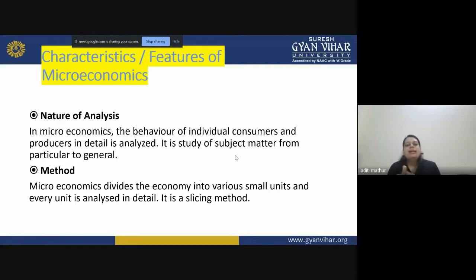Let's take an example. First we divide our economy on the basis of the types of goods. Then we narrow it down to FMCG. Then we narrow it down to beauty products. Then we narrow it down to shampoos. Then we narrow it down to a particular company producing a particular shampoo. In that also you have lots of variants, right? Anti-dandruff, silk and smooth, shampoos which help increase the length of your hair, or the volume of the hair.